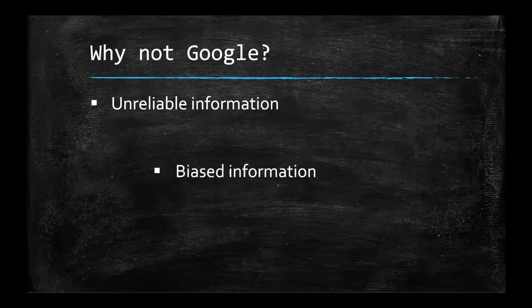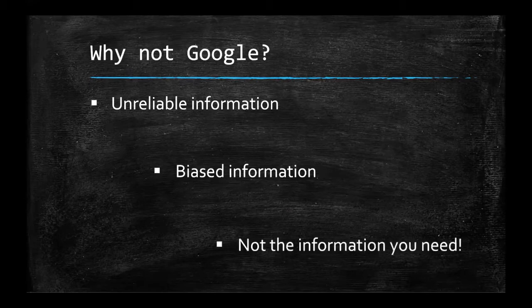And lots of times, the information that you find on Google might be biased, which is one of the reasons it could be unreliable. Lots of times, people who put information on the internet have a reason for doing so. They may want to get you to donate to a cause or vote for a certain politician or simply believe what they believe about a topic. So that's one of the reasons why you can't really trust everything that you see on Google.